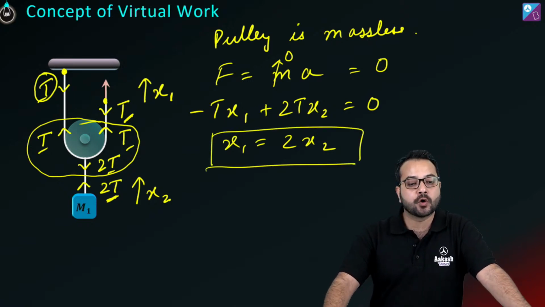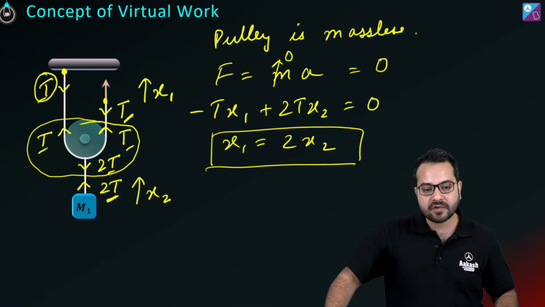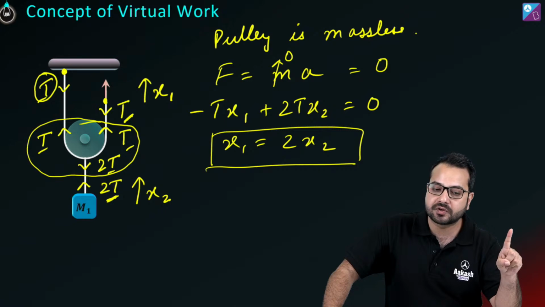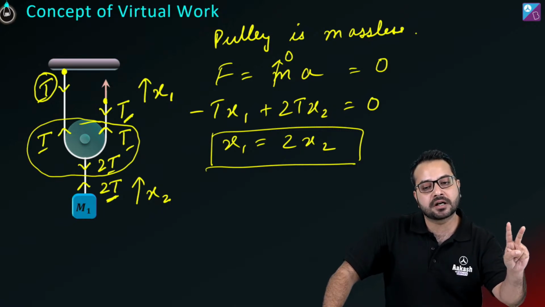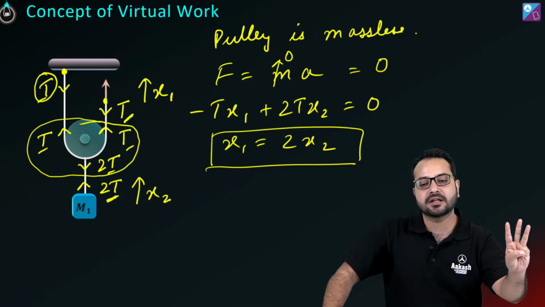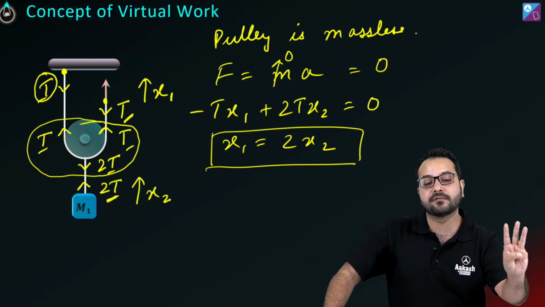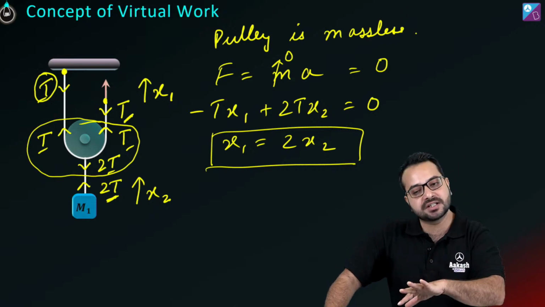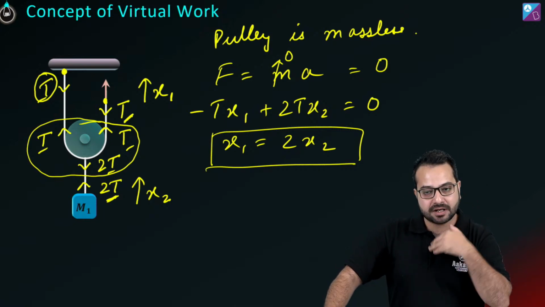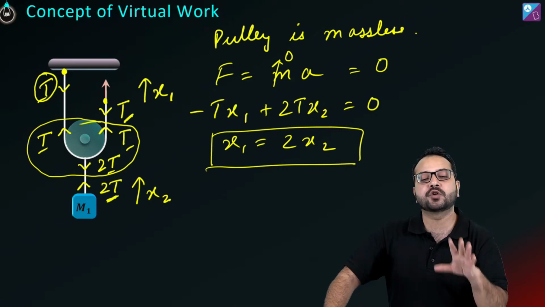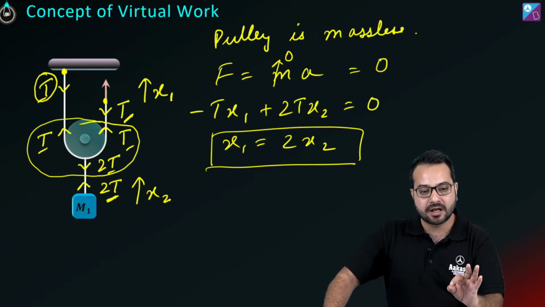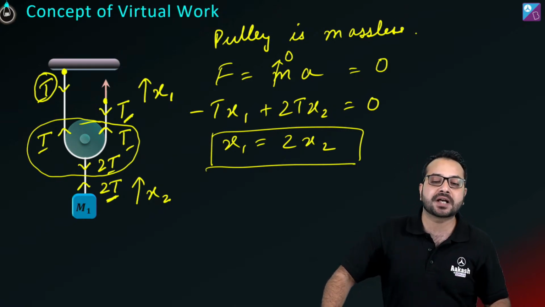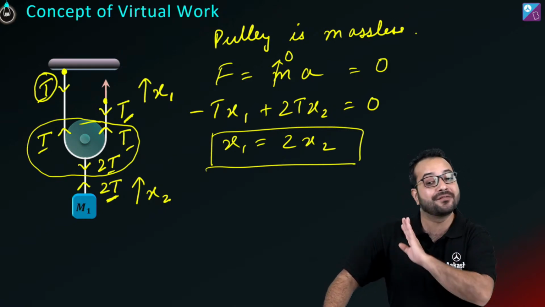Correct? So there are three methods you can use. Either you can use the constraint relationship, or you can use the common sense method, or you can use the concept of virtual work. अलग अलग जगह अलग अलग चीज बेटर होती है, but if you trust me, most of the time the concept of virtual work is going to work the best, because most of the time ideal situations are given. If ideal situations are not given, the concept of virtual work will not work.